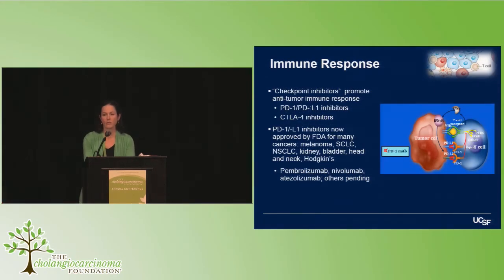So starting with the immune response, I think in oncology we've all been party to a renaissance the past few years with the advent of checkpoint inhibitors, which are one of the most successful new strategies across different types of solid as well as liquid tumors to help our own immune system activate against a cancer rather than directly targeting the cancer with the drug itself.